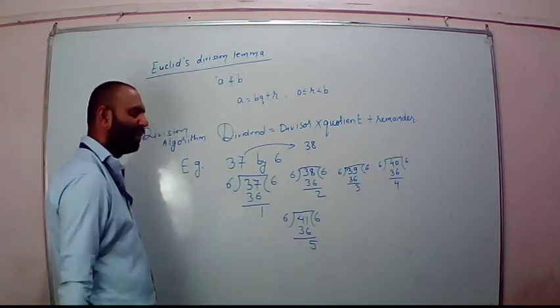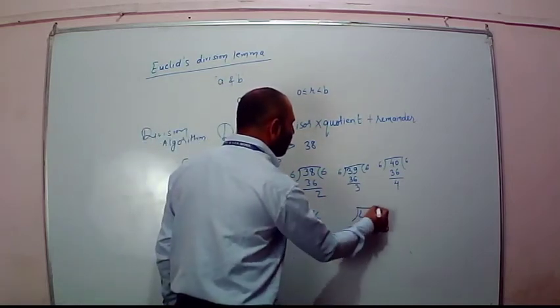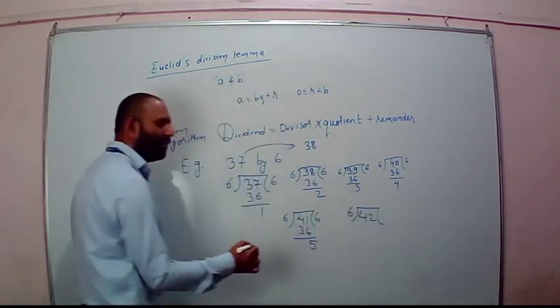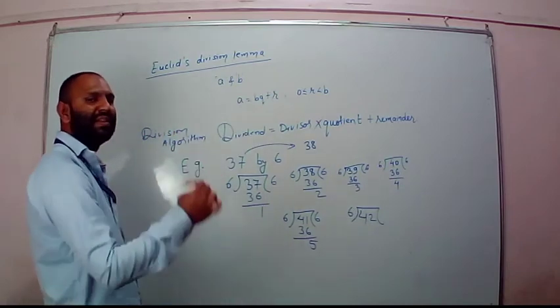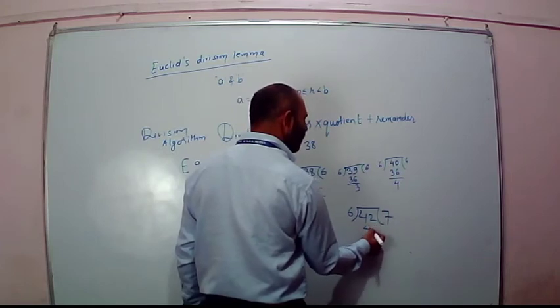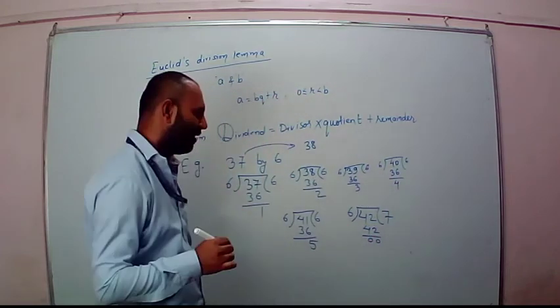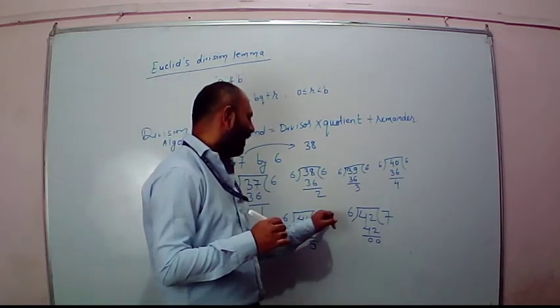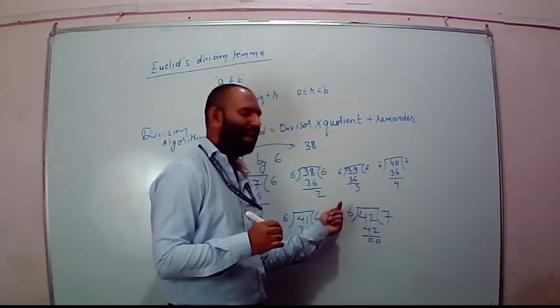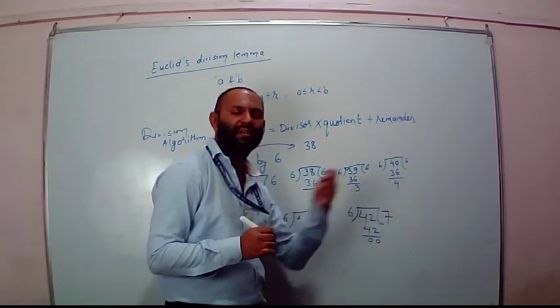The next thing. Now if I am dividing 42 by 6, 6 sevens are 42, remainder is 0. See here, if I divide 42 by 6, the quotient comes out to be 7.